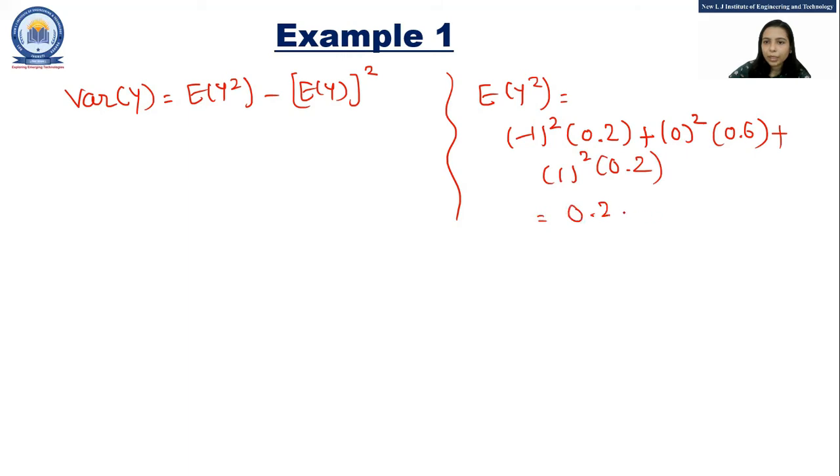So this would become 0.2 plus 0.2. So the answer is 0.4. And E of y square is 0.4 and E of y is 0. So the variance of y is 0.4.